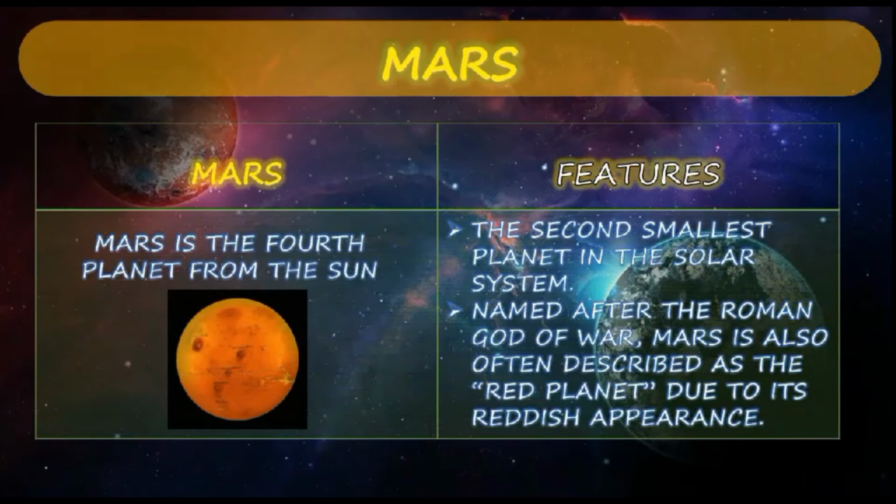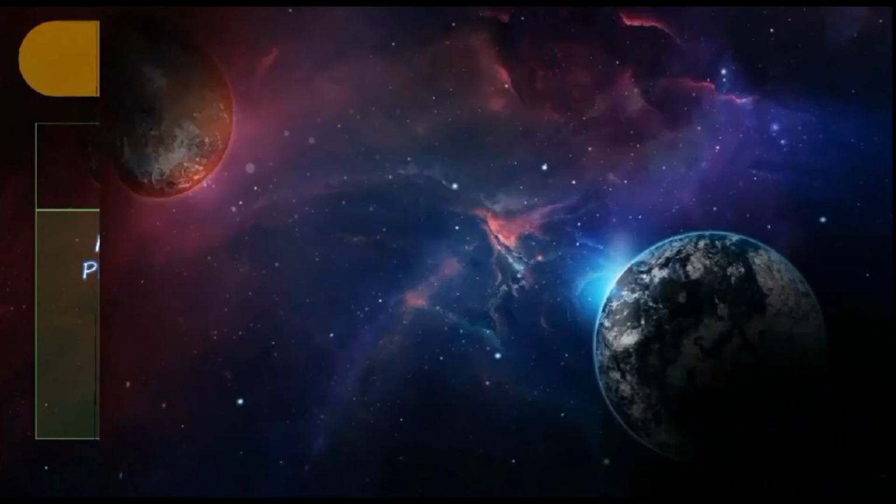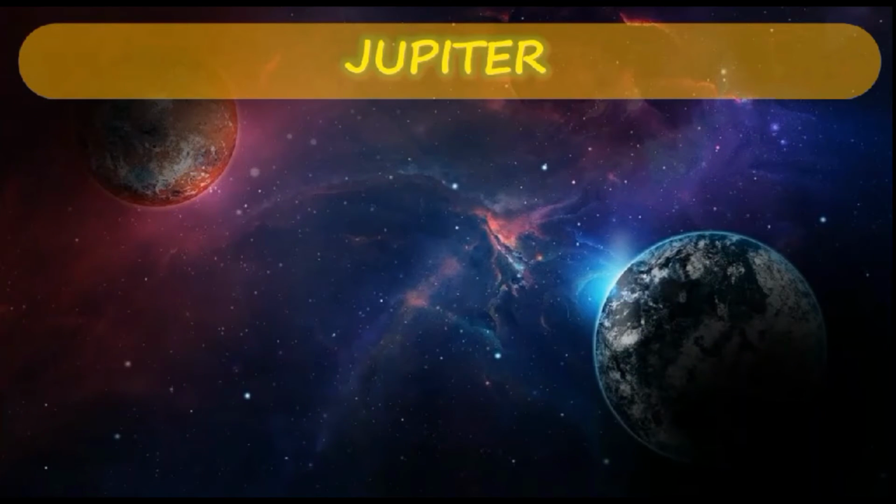Next, we're going to see Mars. Mars is the 4th planet from the Sun. It is the second smallest planet in the solar system. Named after the Roman god of war, Mars is often described as the red planet. Why do we call Mars the red planet? Because of its reddish appearance. Mars looks reddish in color, so we call it the red planet.